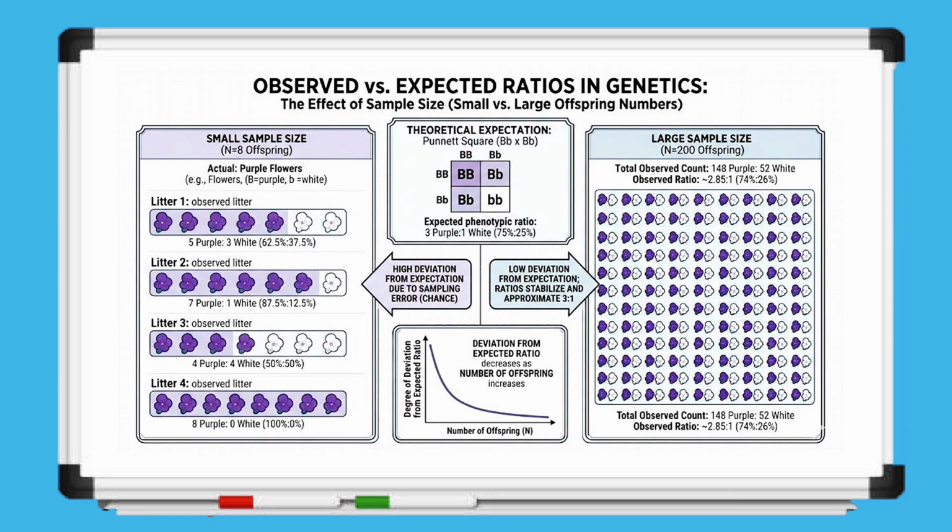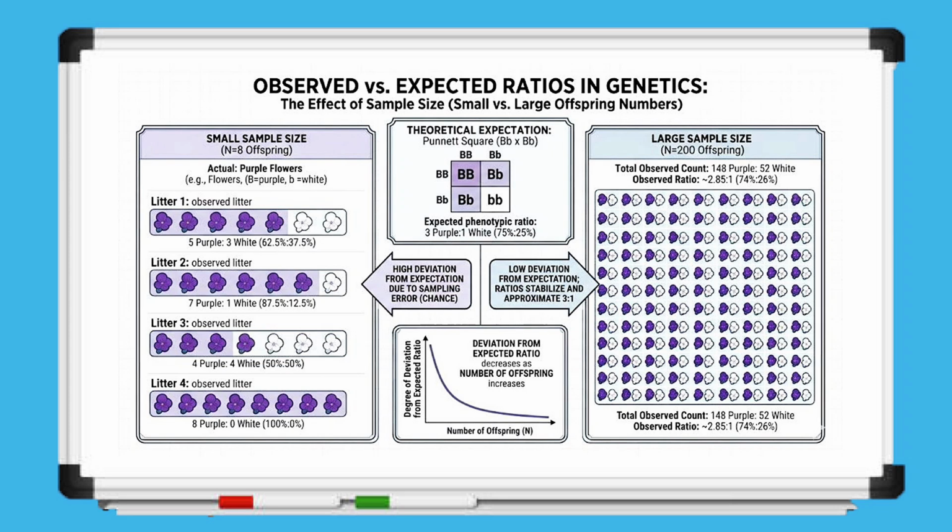Now here, this example clearly shows how sample size affects the difference between observed and expected ratios in genetic crosses. In a small sample size, such as 8 offspring, the observed results can vary a lot from the expected ratio. For example, some groups may show 5 purple and 3 white, others may show 7 purple and 1 white, or even all purple with no white at all. These results are very different from the expected 3:1 ratio. This happens because of chance, where random fertilization can strongly affect the outcome when only a few offspring are produced. Even 1 or 2 different outcomes can change the ratio significantly.